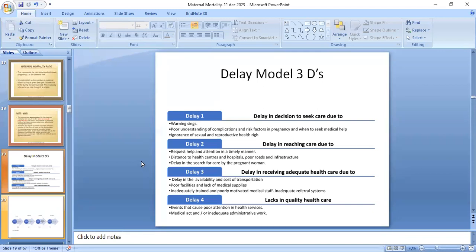The third delay is delay in receiving adequate health care due to delay in availability and cost of transportation, poor facilities and lack of medical supplies, inadequate training and poorly motivated staff, and inadequate referral systems. Then the last delay is lack of quality health care, that is poor attention in health services, medical and administrative work.